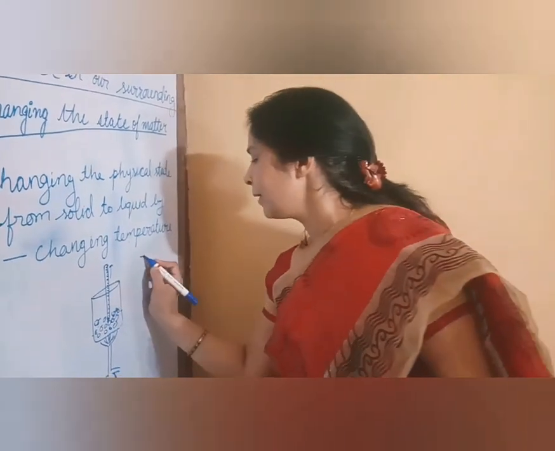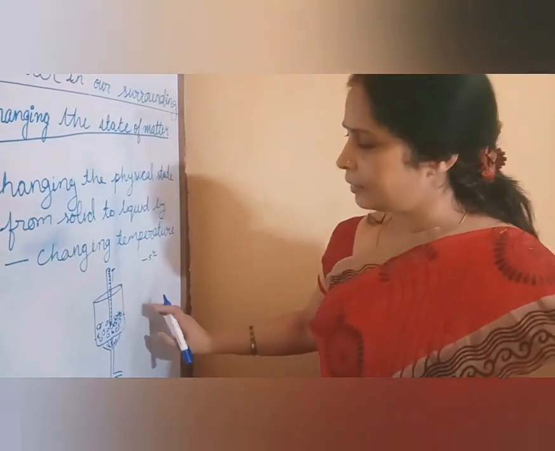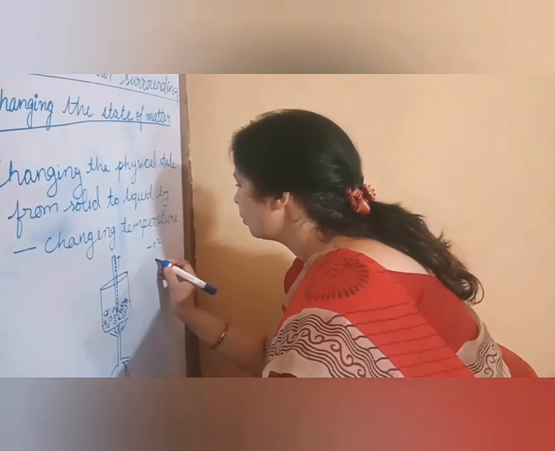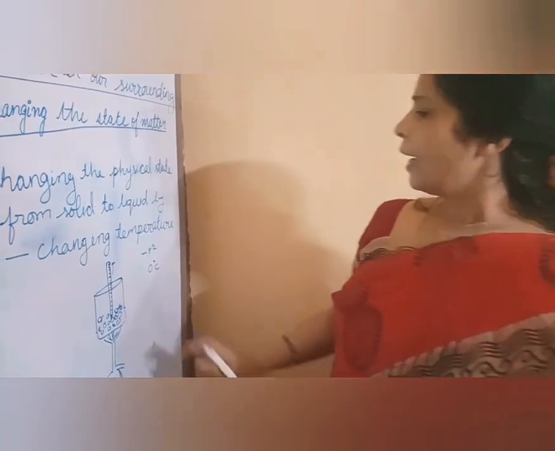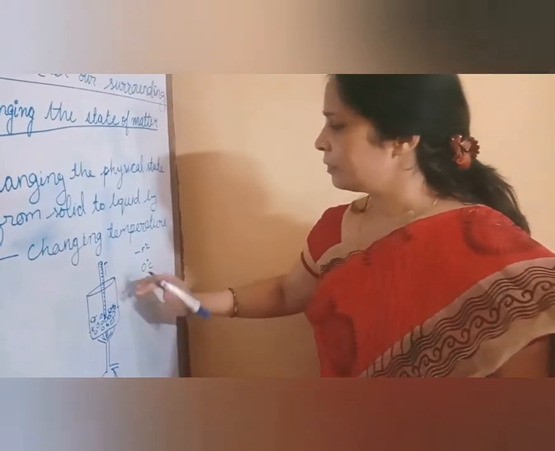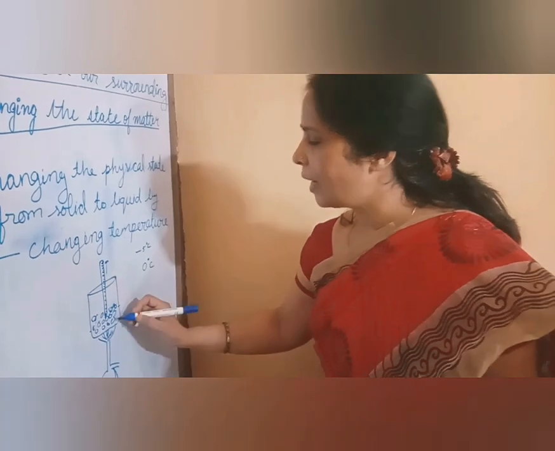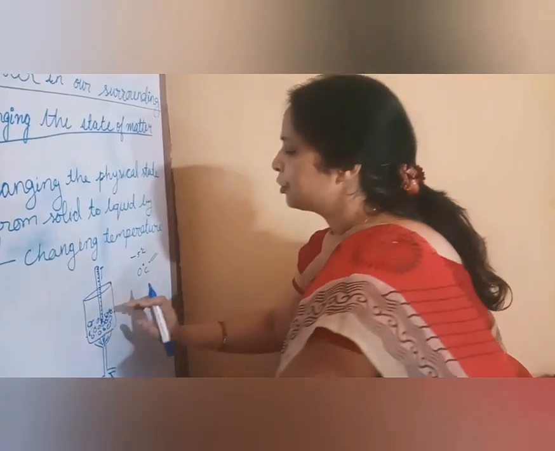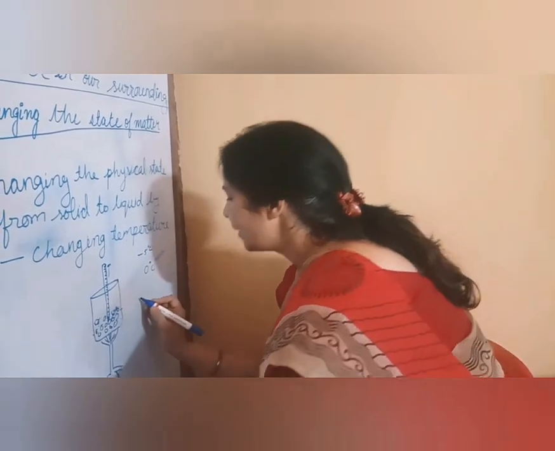Say it is -5 degrees centigrade, and after 2 minutes the thermometer reads 0 degrees, and at 0 degrees it remains constant, and all the ice cubes start melting.